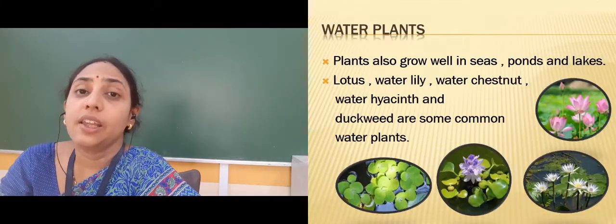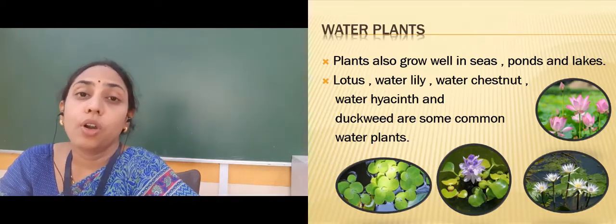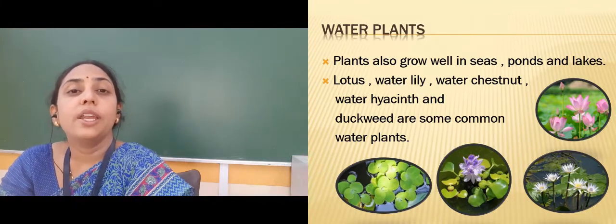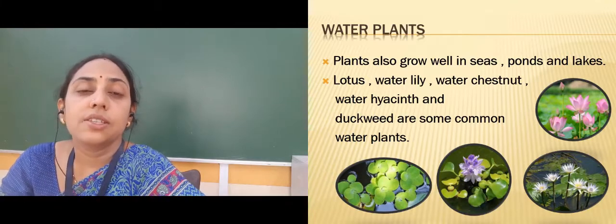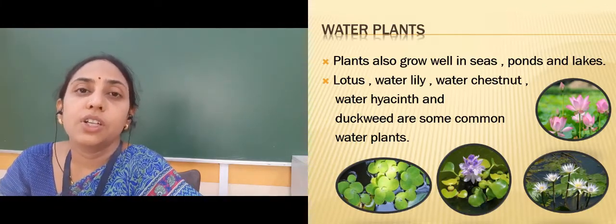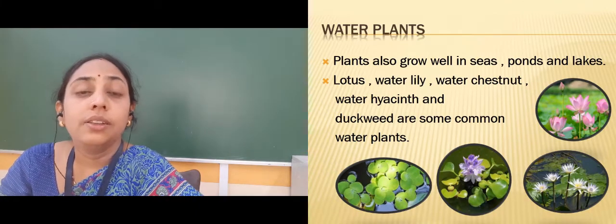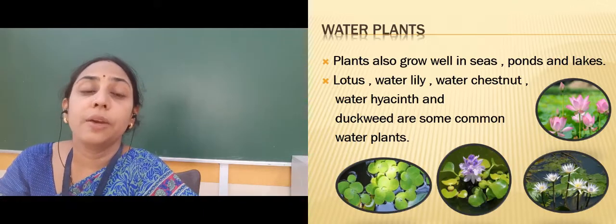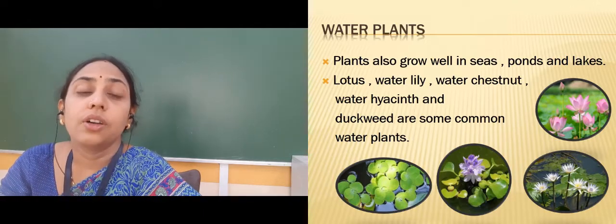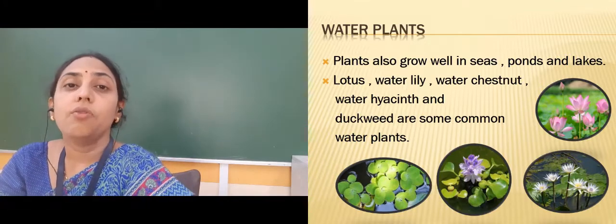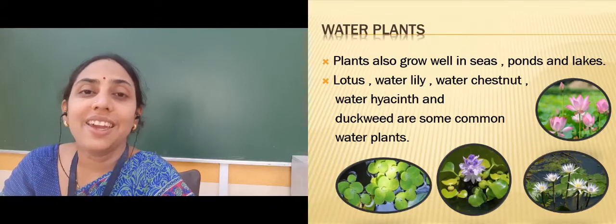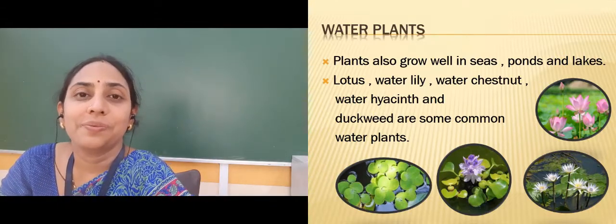Not only on land, plants can grow in water also. If you see the lotus, water lily, duckweeds and water hyacinth, they grow very well in waters like seas, rivers and ponds. They have wax coated leaves that protect them from the water. That means even though they live in water, they have wax coated leaves so that they can easily survive in water.